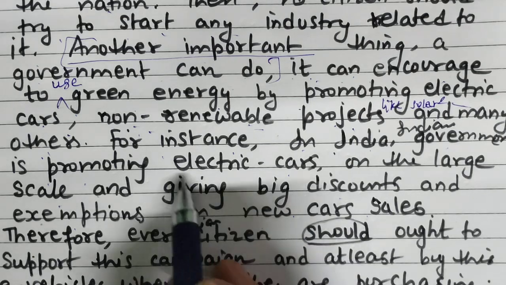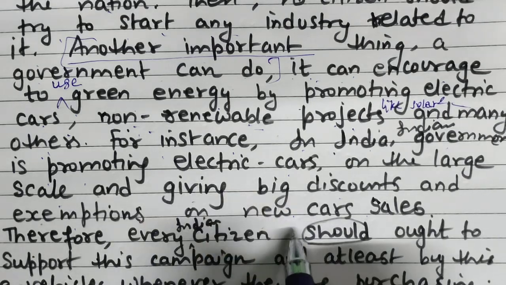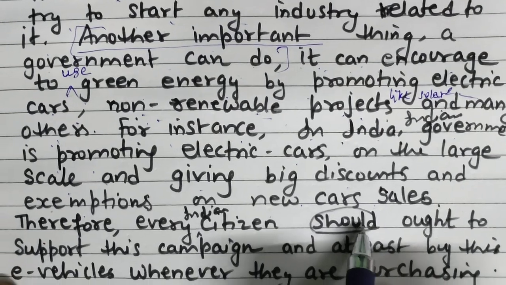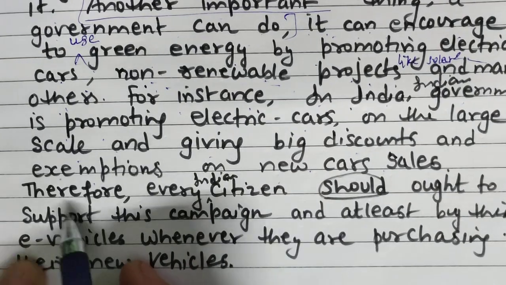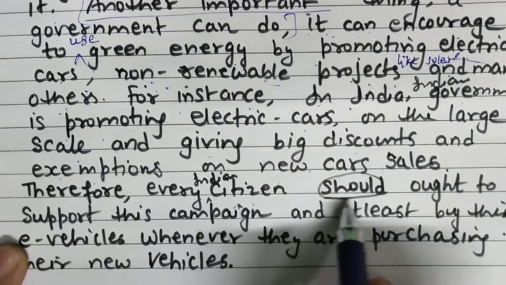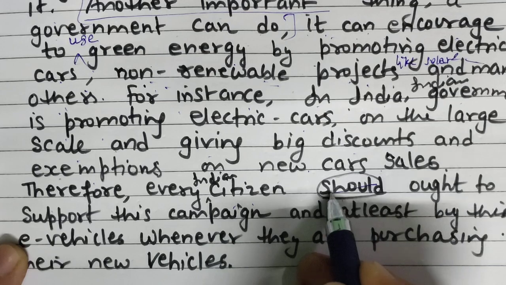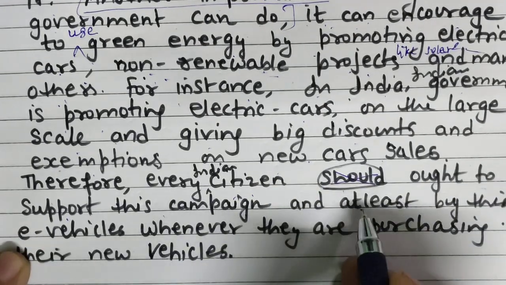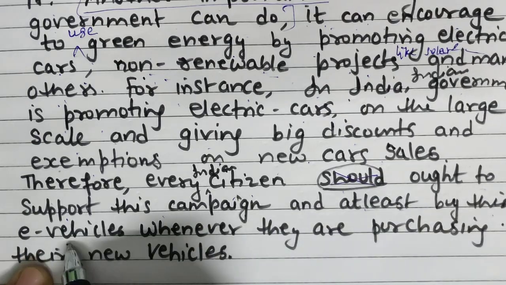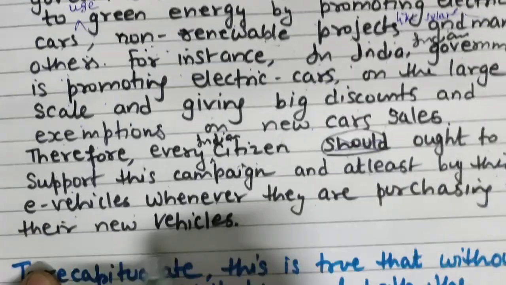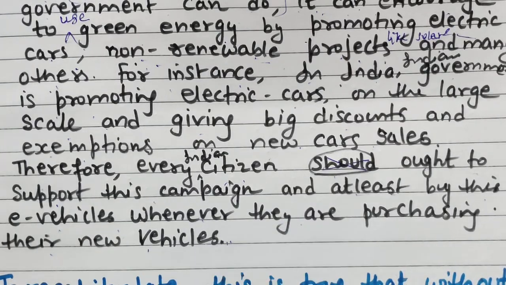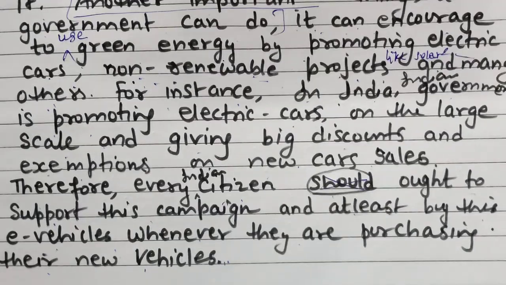When I was writing, I found this point very correct, that's why I used it. Therefore, every Indian citizen ought to support this campaign and at least buy e-vehicles whenever they purchase a new vehicle. Now this is the end of body paragraph number 2.